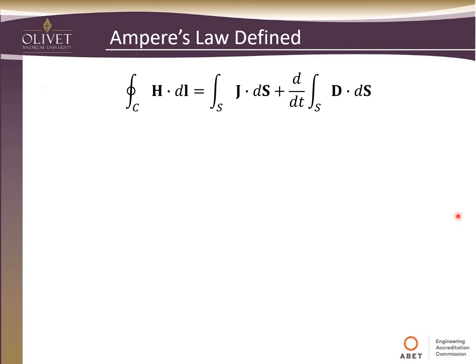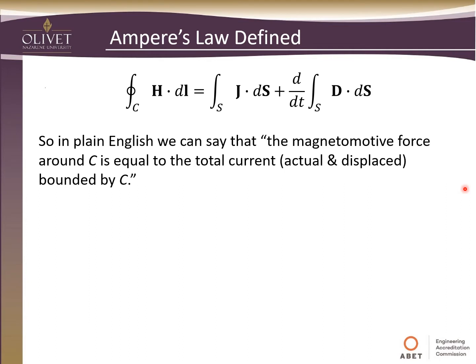So now that we have this new form of the equation with our new derived variables, we can think of this, like I said, in plain English: the magnetomotive force around C is equal to the total current.